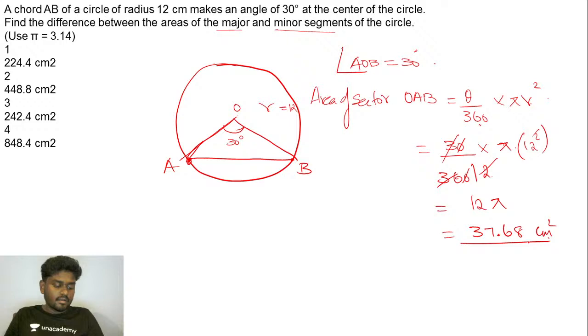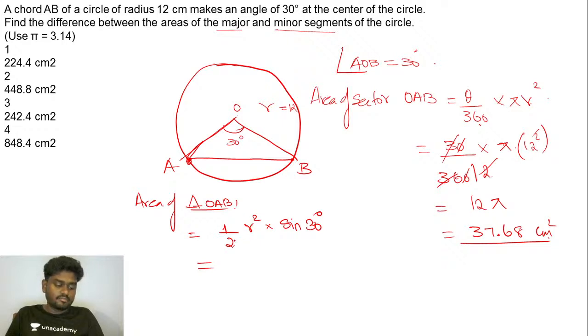Like in the same way, if you see, area of the triangle OAB is nothing but half the radius square, right? Half the radius of the circle square into sine theta. That is, if you try to apply the sine rule, sine 30 degree. So if you try to do this, you've got the value of r to be 12 square, so 144.